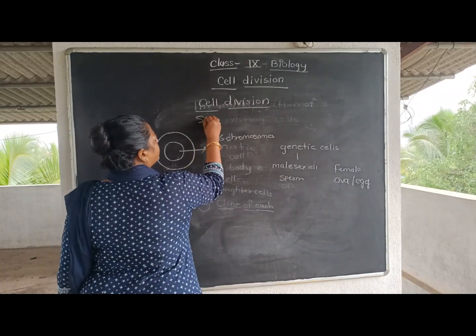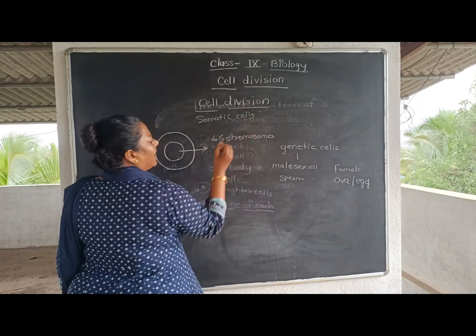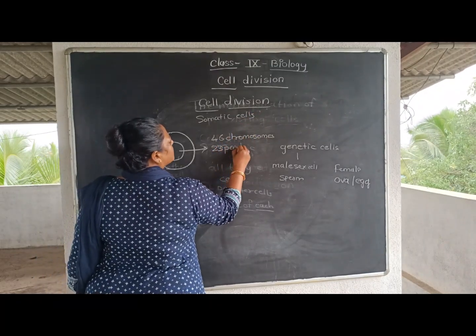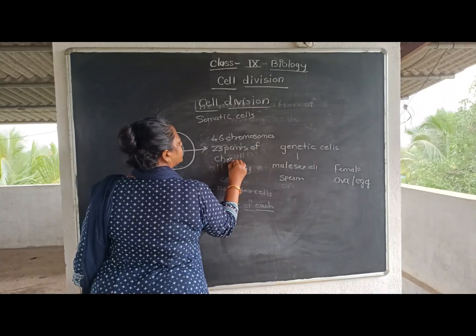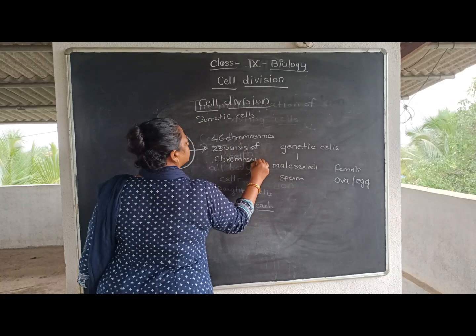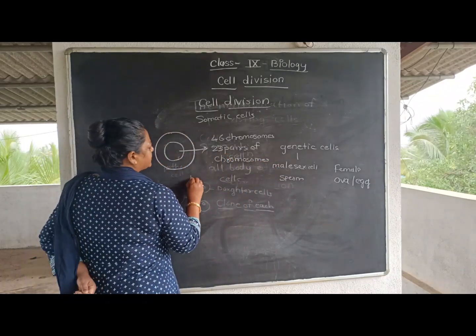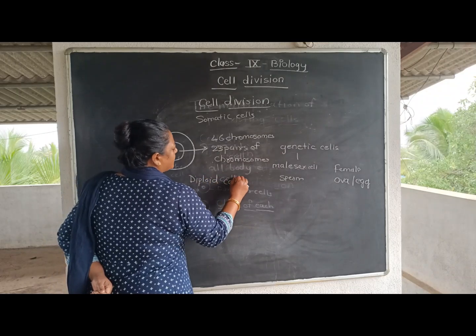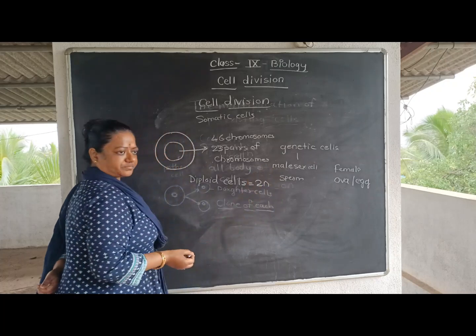It will have 46 chromosomes or 23 pairs of chromosomes. As it has 23 pairs of chromosomes, it is called a diploid cell, which is denoted by 2n.